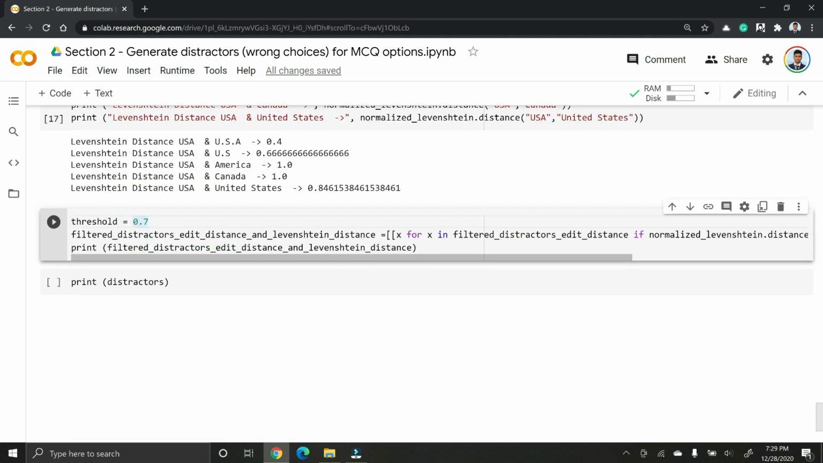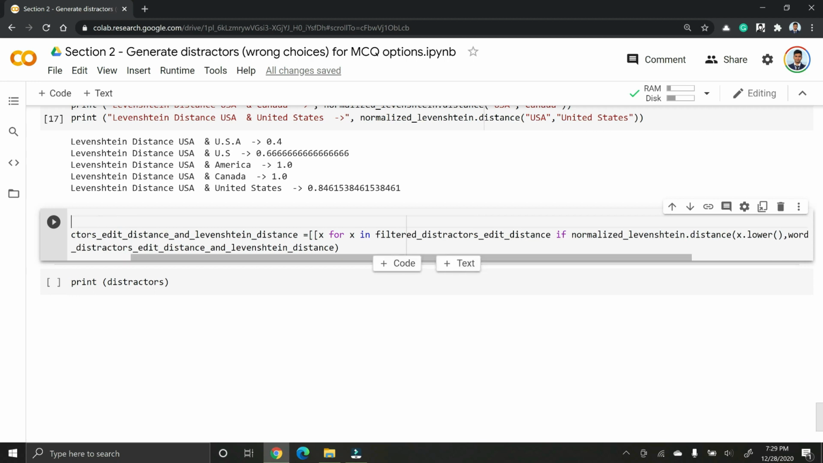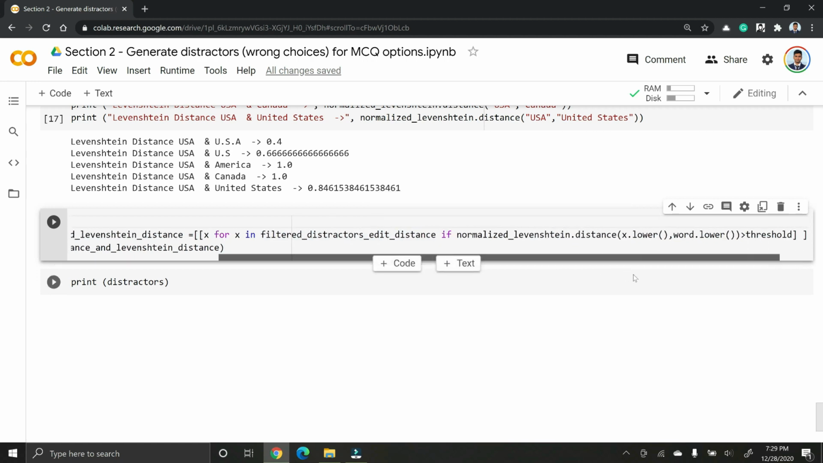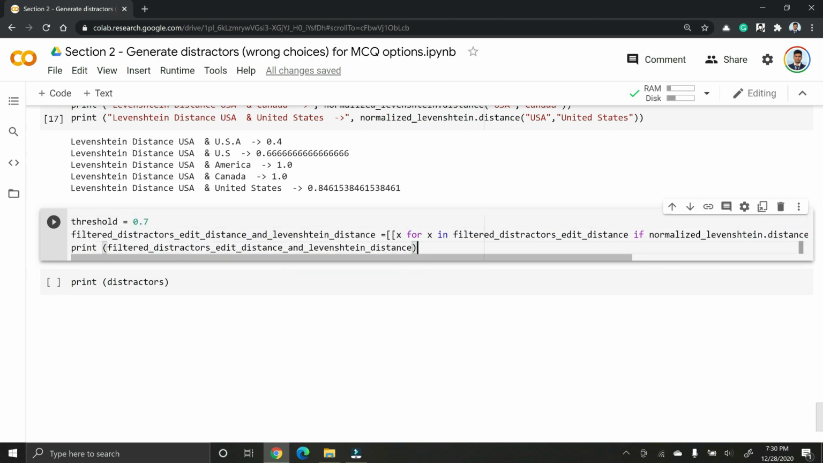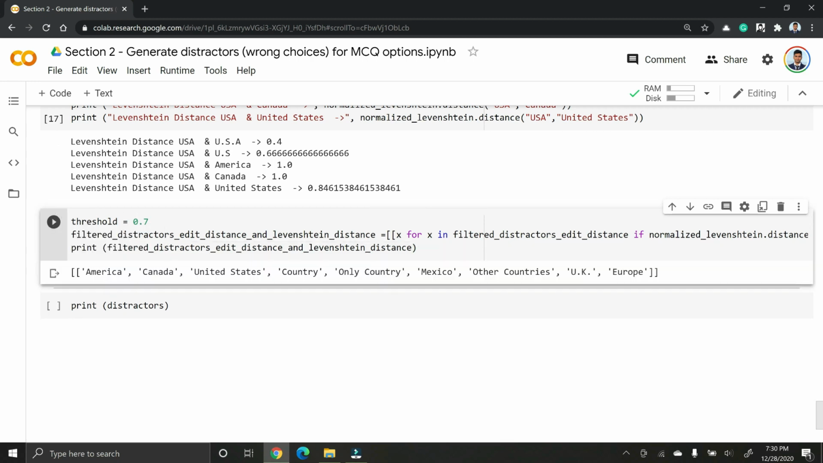Let's keep the threshold as 0.7, and here in one line we are going through our filtered distractors edit distance variable, the list, and we are checking if the normalized Levenshtein distance between our original word and each word in this list is greater than the threshold. Only then do we keep those words. Let's run this cell, and as you can see, you have only America, Canada, United States, country, Mexico and others.